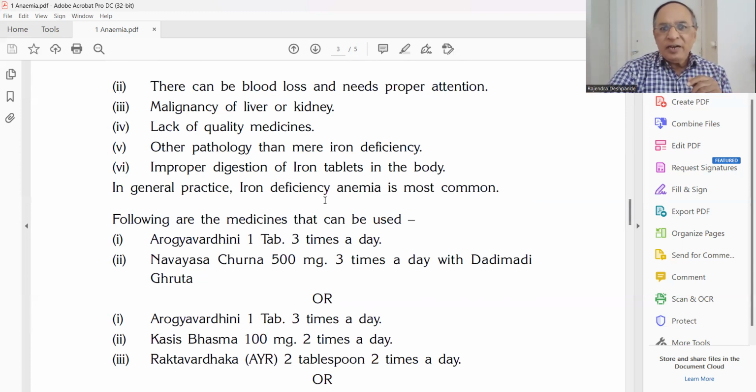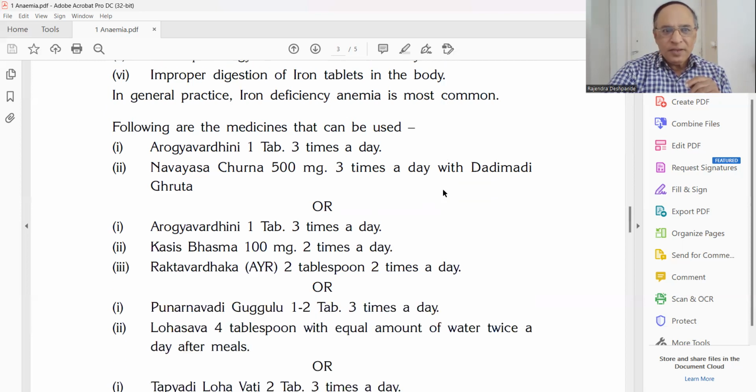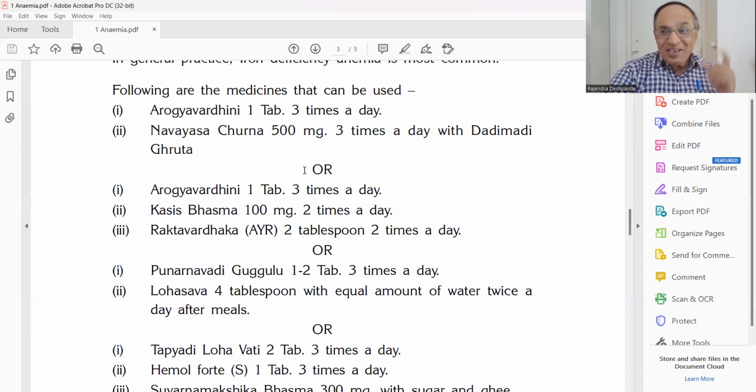In general practice, iron deficiency anemia is the most common. Now, some of the interesting prescriptions from Ayurveda. Arogyavardhini, we prescribe one tablet 3 times in a day because this is the best liver tonic. In Navayasa Churna, we have the iron. This powder 500 milligram 3 times in a day with Dadimadi Ghrita. Always remember, Ayurveda says that Ghrita, the medicated ghee, is the best anupana in treating any anemic condition. Dadima is pomegranate.